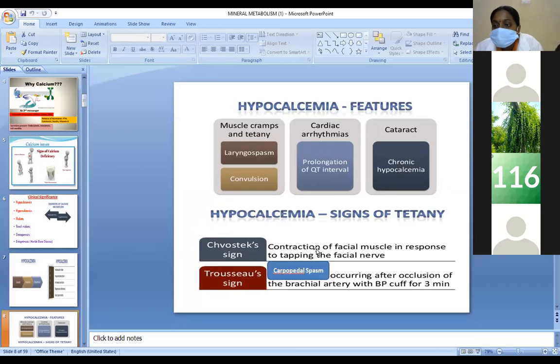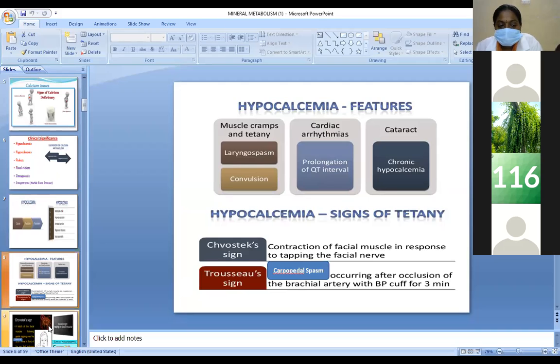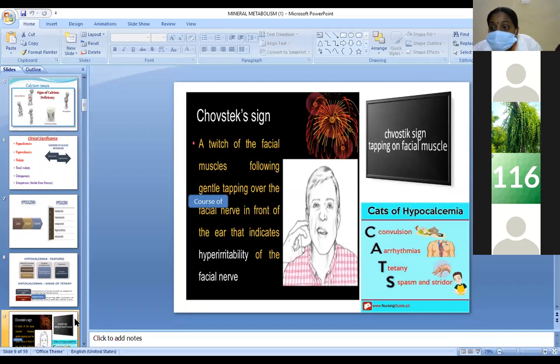Chvostek sign is a contraction of facial muscle in response to tapping of the facial nerve. Trousseau sign is mainly known as a carpopedal spasm, occurring on occlusion of the brachial artery with a BP cuff for 3 minutes. Chvostek sign is a twitch of the facial muscles where gentle tapping over the course of the facial nerve in front of the ear indicates hyperirritability of the facial nerve.